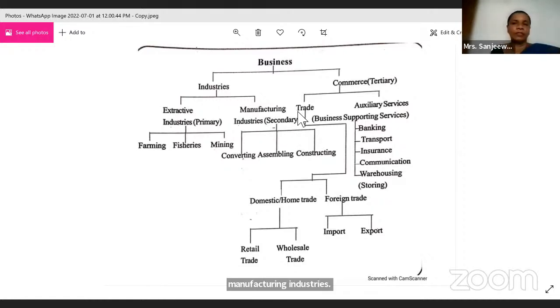One minute, children. All right. So now here, industries: extractive, manufacturing. Extractive: farming, fisheries, mining. Manufacturing: converting, assembling, constructing, right? Extractive industries are basically primary. You do the businesses using the surface of the earth or below the earth. You do farming, fisheries, and mining. So that is extractive.